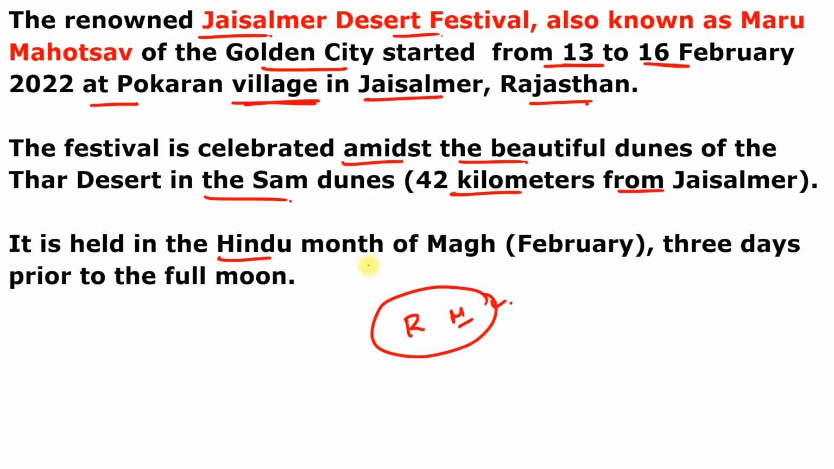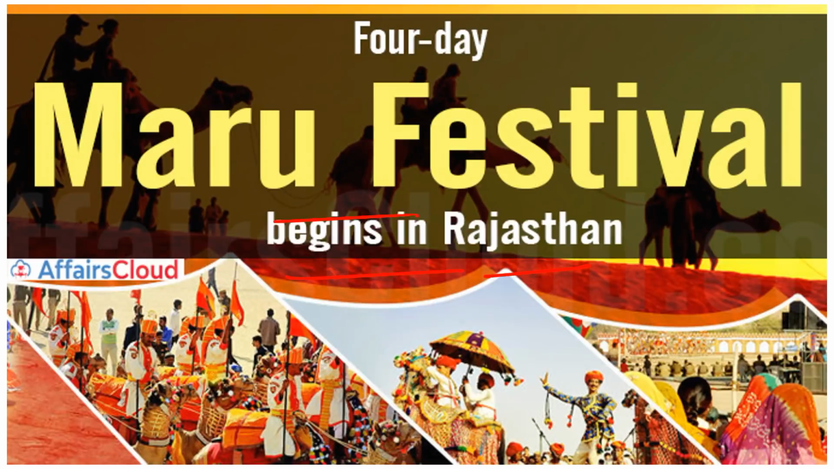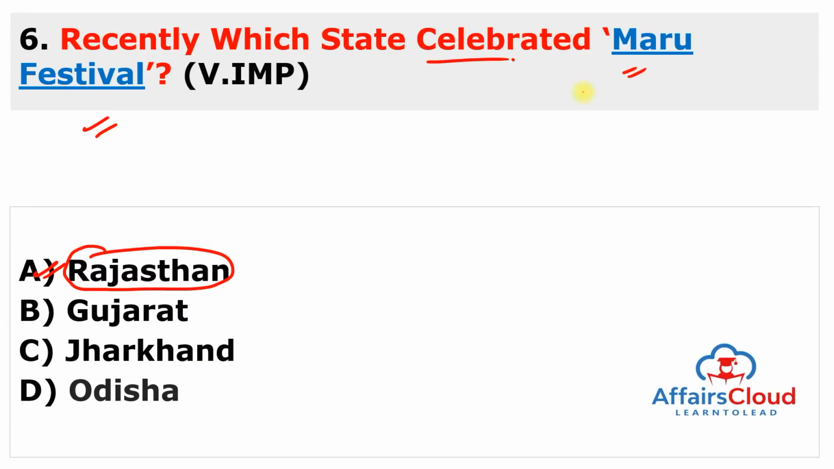It is held in the Hindu month of Magh, or February, 3 days prior to the full moon. Various competitions including turban tying, Pani Hari Matka and Mehendi Mandana competitions will be organized, and the festival will conclude with a horse race, camel dance and attractive firework display on the 16th of February. So it will be concluded on 16th of February. So remember Rajasthan, remember Maru Festival, also known as Desert Festival, and the Governor of Rajasthan is Kalraj Mishra, and the Chief Minister is Ashok Gehlot.